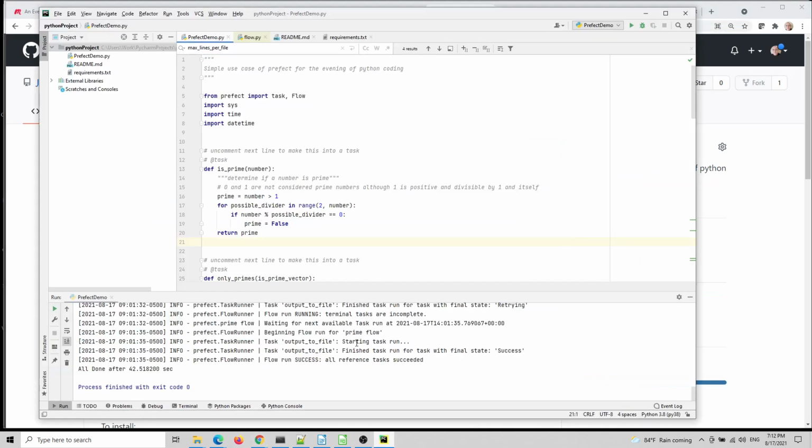I'm going to show you this within PyCharm. I hope the font is large enough and you can see. If not, we'll enlarge it, but hopefully you can see what's going on. But let me first tell you the story of what I understand Prefect to be. I'll tell you my own story. I'm a computational disease modeler. What I do is I model diseases, for example, I model COVID now, and the way I do it is I create